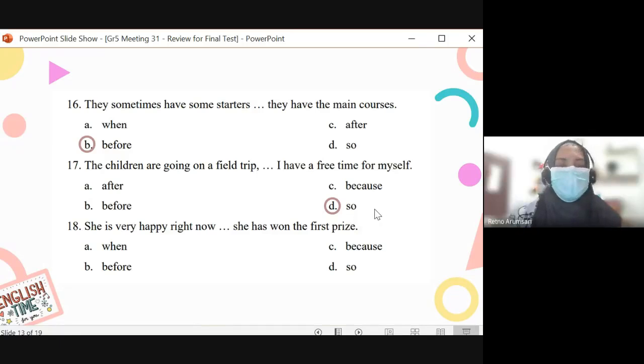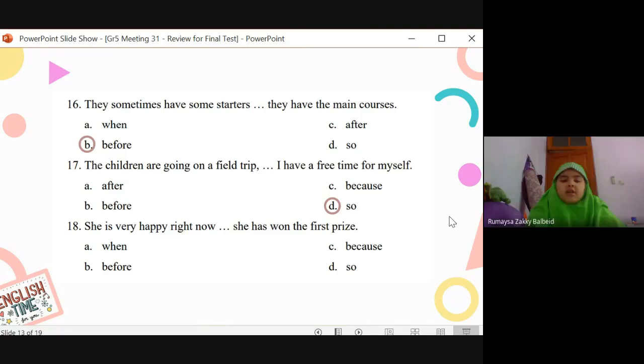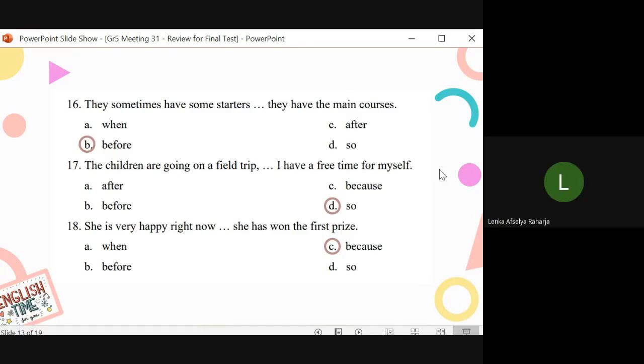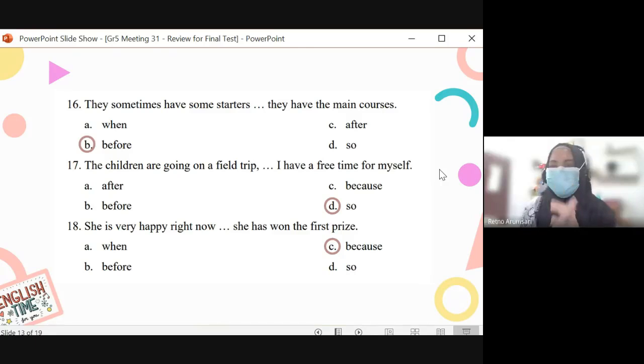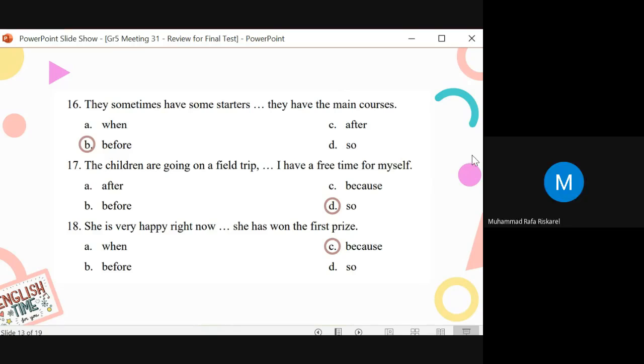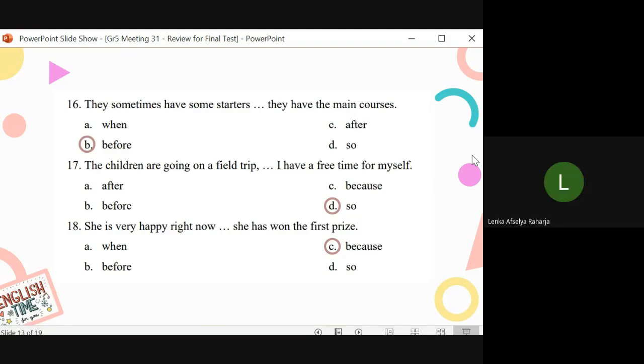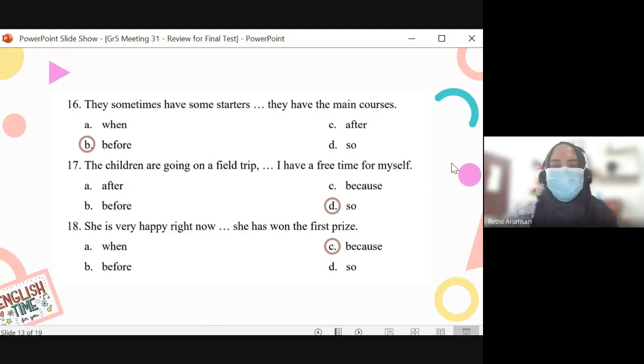Okay, number 18. She is very happy right now because she has won the first prize. Yes, it's because. Easy, right? Okay. Now that's unit 2. Do you have any questions about unit 2? No. All right, let's move on to unit 3.